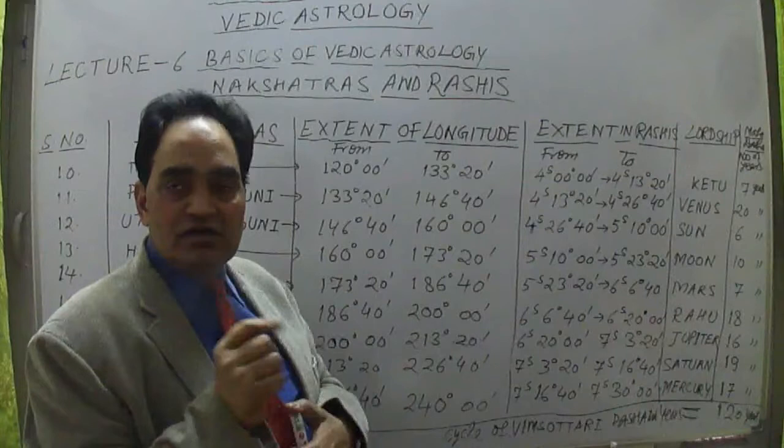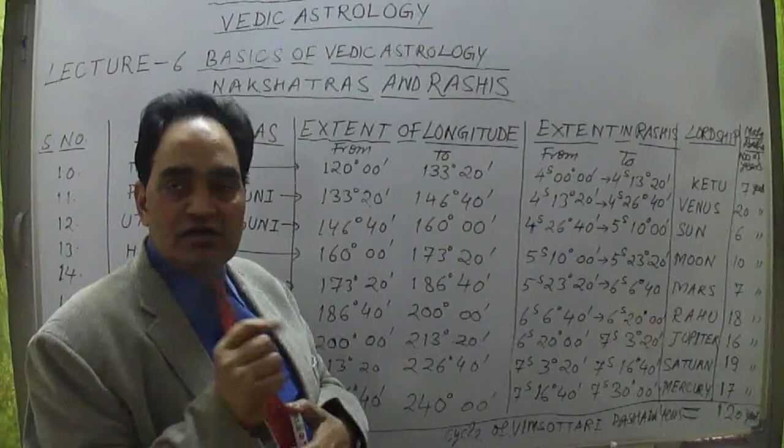Now next 6 degree 40 minute of the next nakshatra, which is after Hasta, is Chitra nakshatra. Chitra nakshatra will be 5 sign past 23 degree 20 minute, and now the next sign has started, because only 6 degree 40 minute, not 7 degree 30 minute or 20 minute, no, it is 6 degree 40 minute, because 6 degree 40 minute plus 6 degree 40 minute is equal to 13 degree 20 minute.